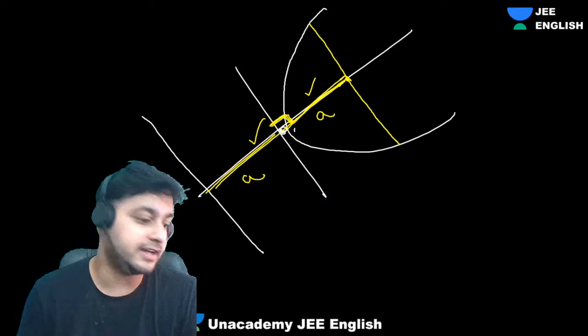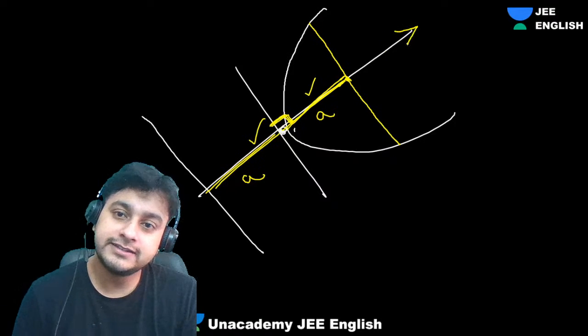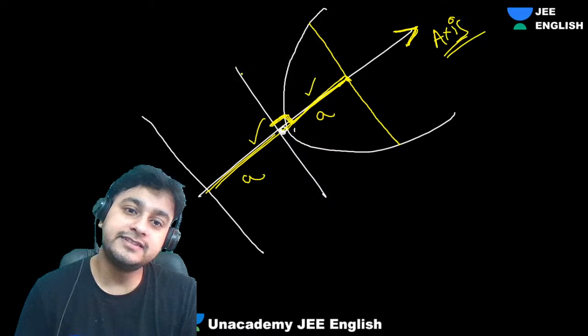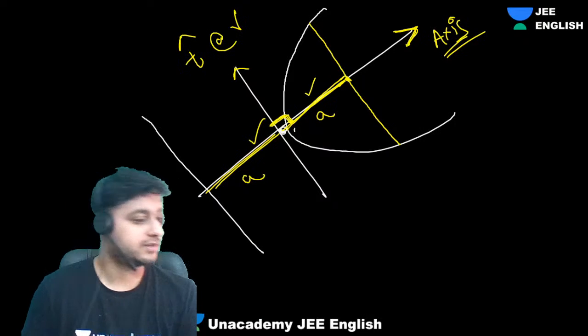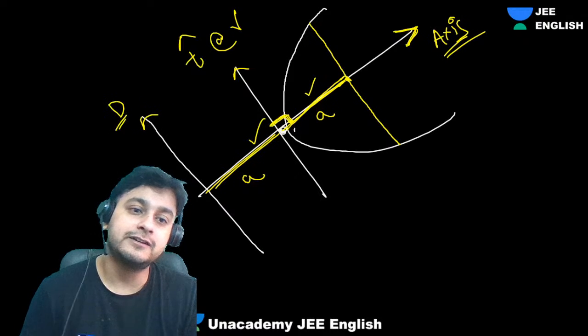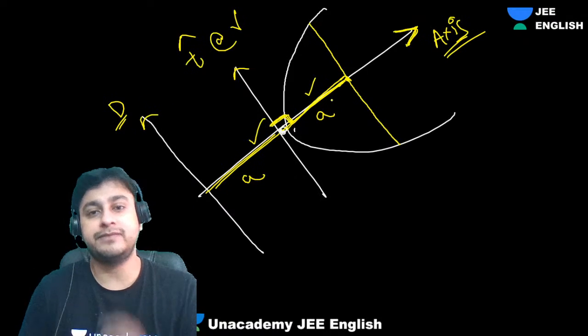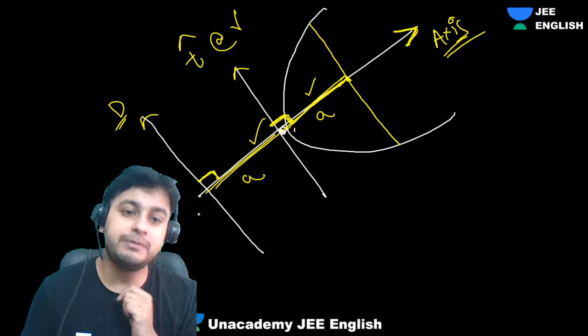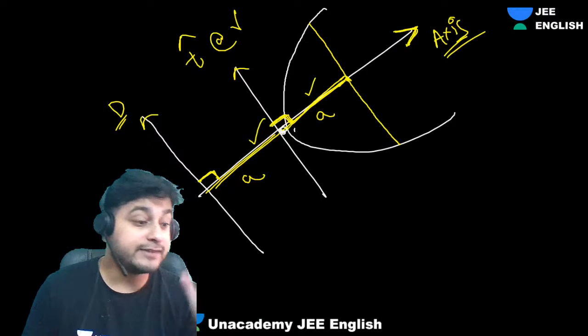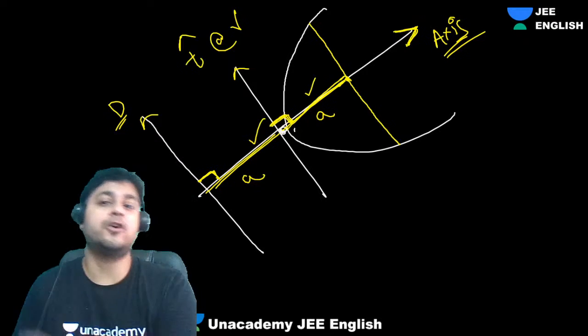Equation might change, guys. This will be what? This is nothing but your axis. And this is nothing but what, guys? Tangent at vertex. Okay, this is the tangent at vertex. This is your directrix. So these concepts will be the same, it might be anything. Fine. So keep that in your mind.